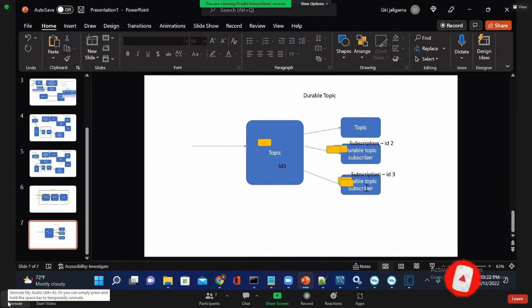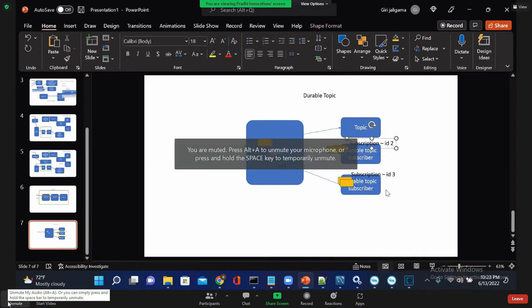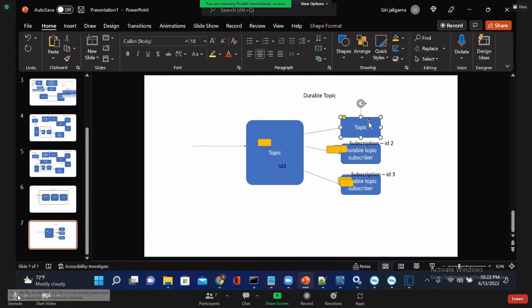So this is subscription ID 2, subscription ID 3. This is not a durable topic receiver, so it's a normal topic receiver. Now, think about this scenario. A message is published to the topic. All will receive the messages.